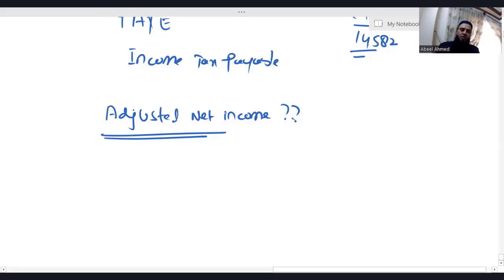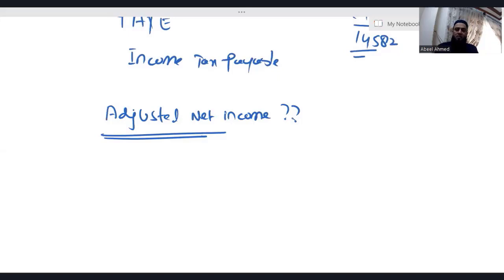Before coming to adjusted net income, let me tell you one thing. There is one concept, the name of the concept is personal pension contribution. A little bit of personal pension contribution you need to understand so that you have a really good understanding of adjusted net income. Now, what is this personal pension contribution? Basically, in the UK and other countries also, I strongly believe the majority of people are worried about their retirement life. So what do they do? They normally take insurance policies, and the taxation authorities also encourage them to take such policies.